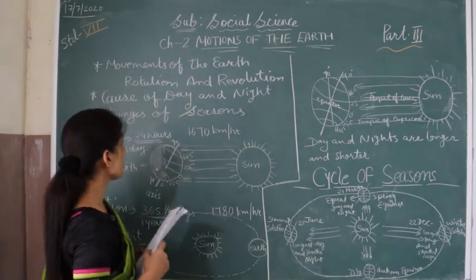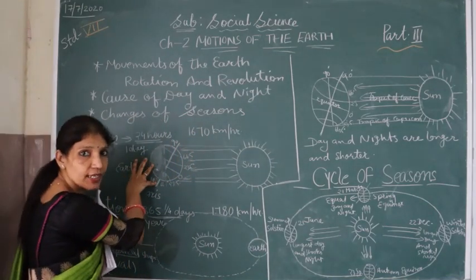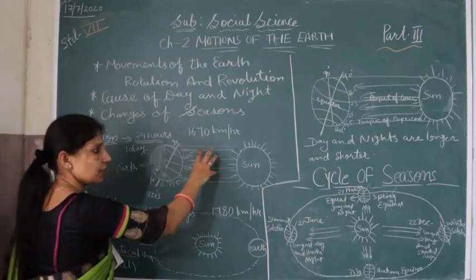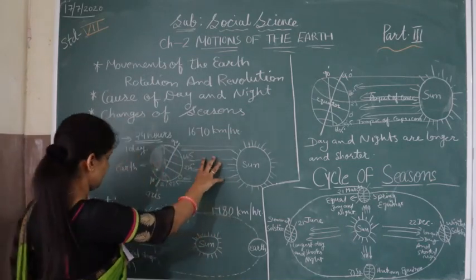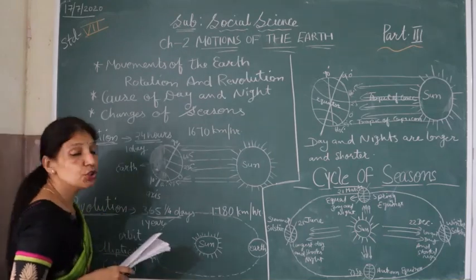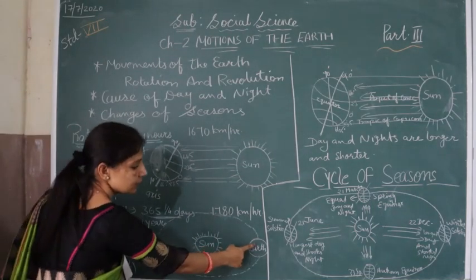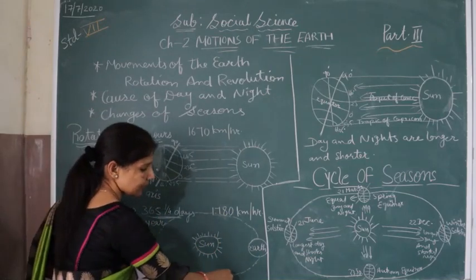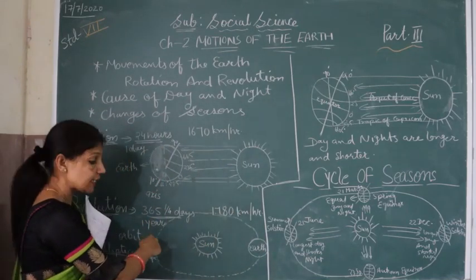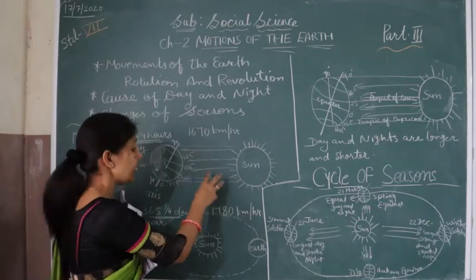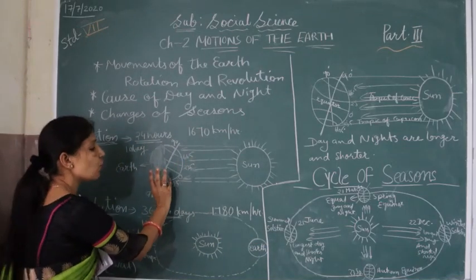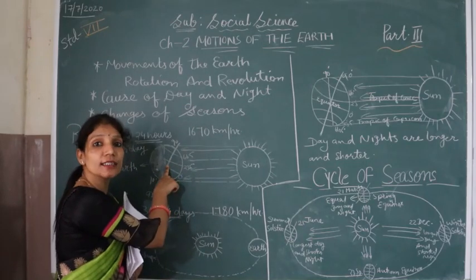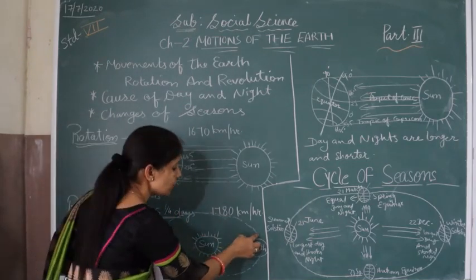Now the next topic, this was the concept of the day and night. Now the revolution, rotation. Because of the rotation, the day and nights occur. Now the revolution means when the earth moves around the sun. इस तरह से अगर वो मूव कर रहा है, सन के चारों तरफ. In this diagram it moves on its own axis only. जब वो अपनी जगह पे घूम रहा था तो क्या था? रोटेशन. Now it moves around the sun.